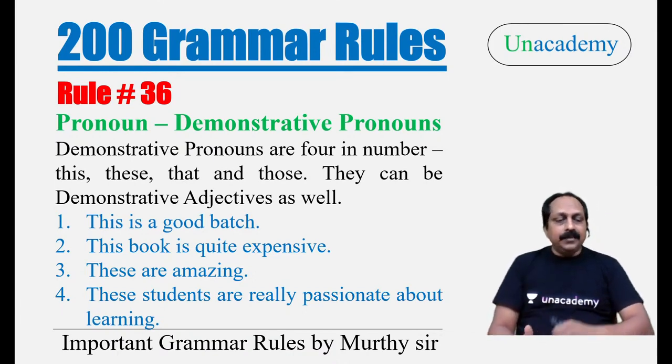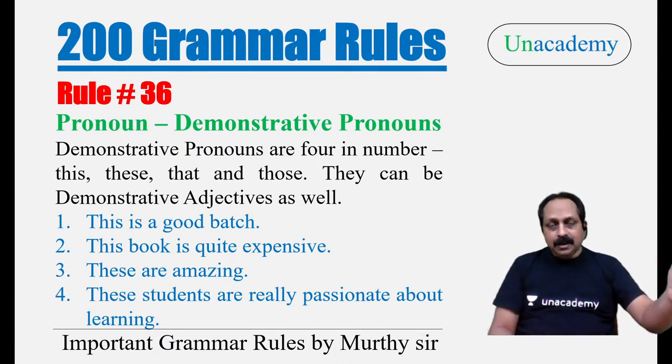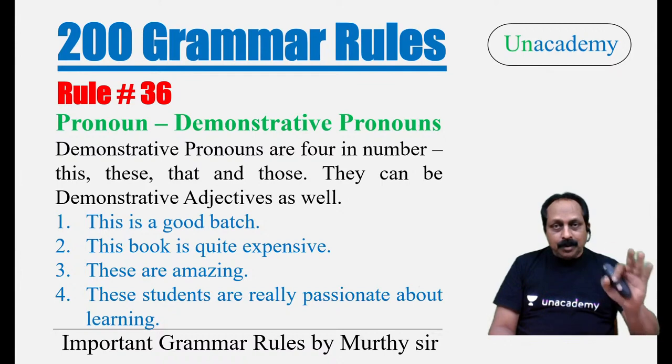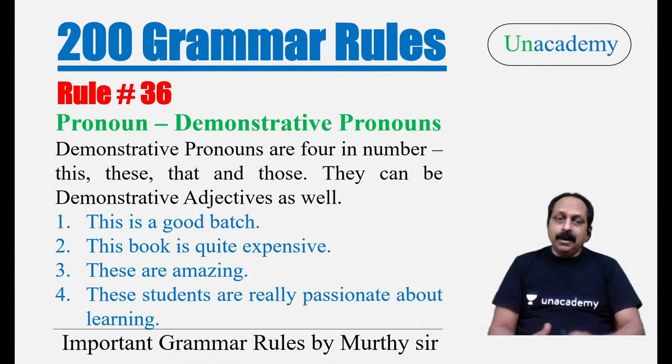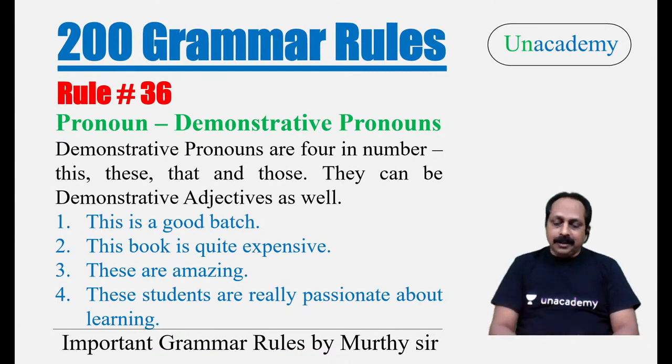Third sentence, these are amazing. I show something and say, these are amazing. These is a demonstrative pronoun. Fourth example, these students are really passionate about learning. Students is a noun, and before that, the word these. So these changes to a demonstrative adjective.